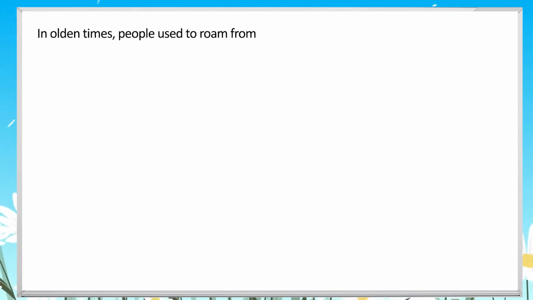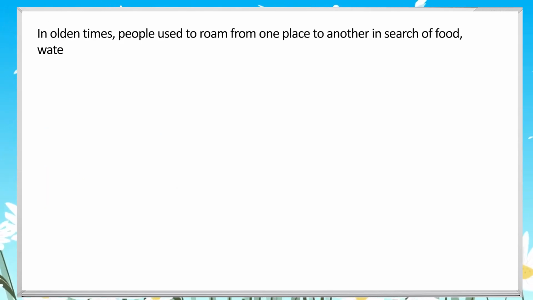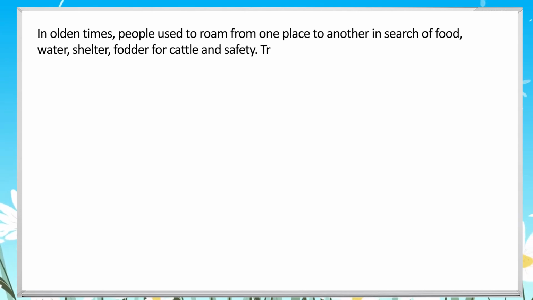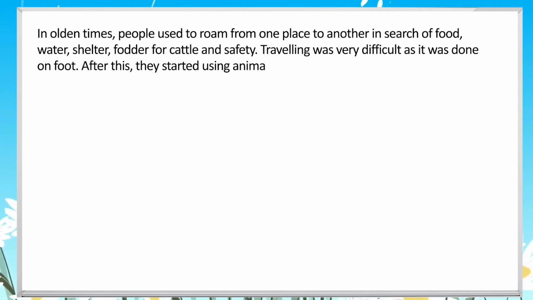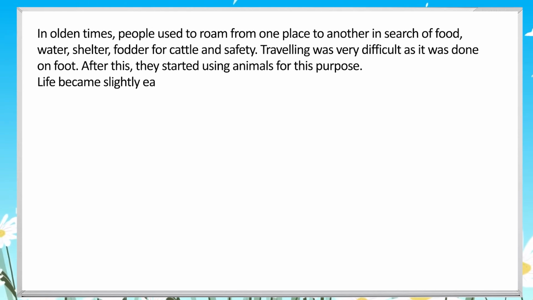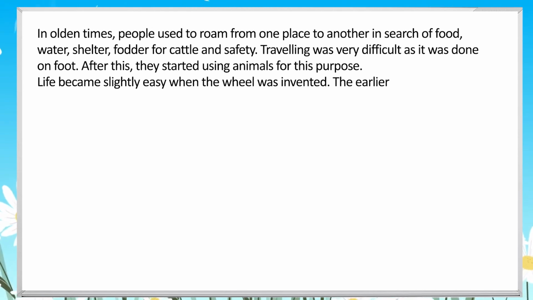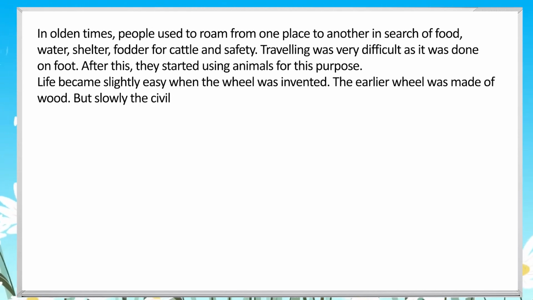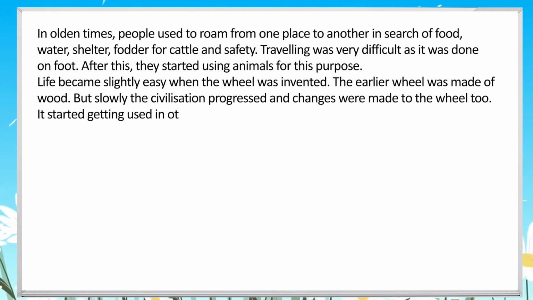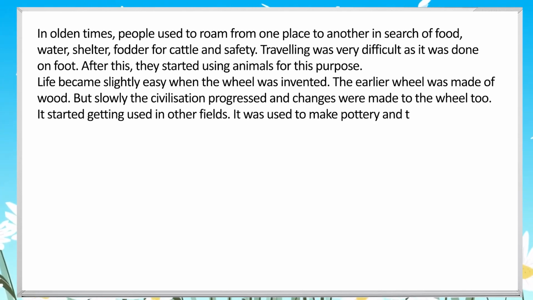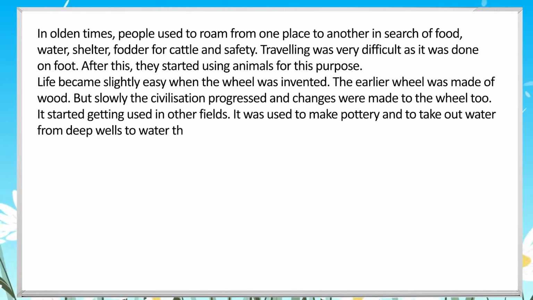In olden times, people used to roam from one place to another in search of food, water, shelter, fodder for cattle, and safety. Traveling was very difficult as it was done on foot. After this, they started using animals for this purpose. Life became slightly easy when the wheel was invented. The earlier wheel was made of wood.